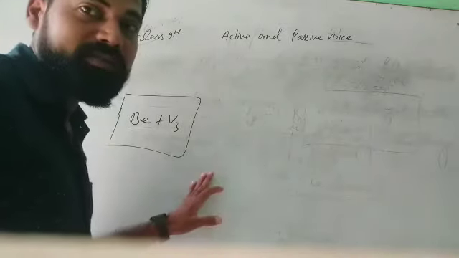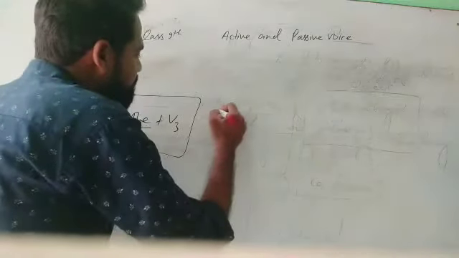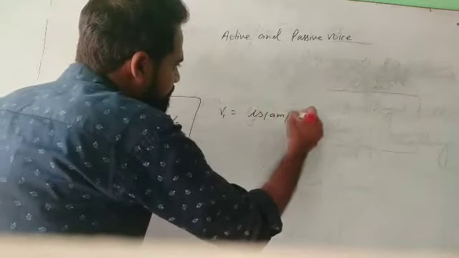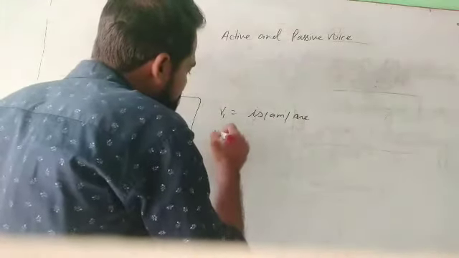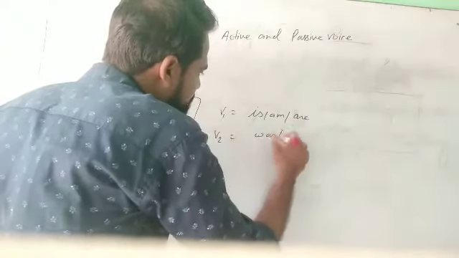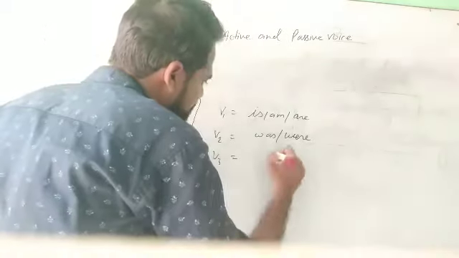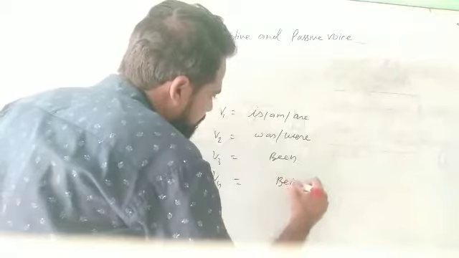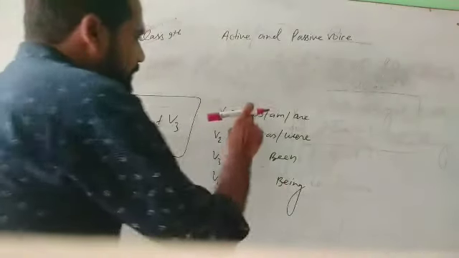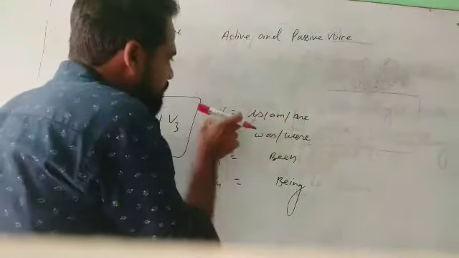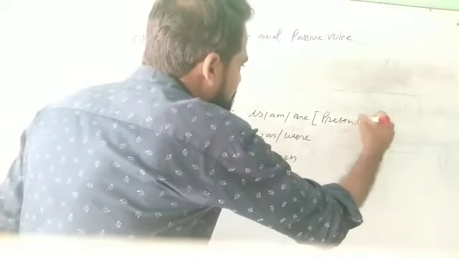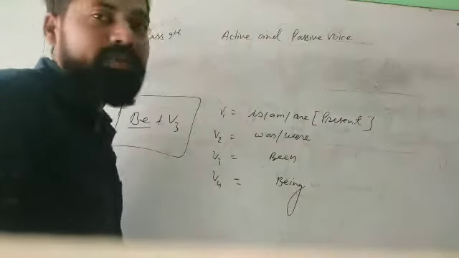how to identify tenses. So as I told you, the first form of be is am, is, are. Second form is was, were. Third form is been, and fourth form is being. And if you are going to use the first form of the verb, it will represent the time of present.